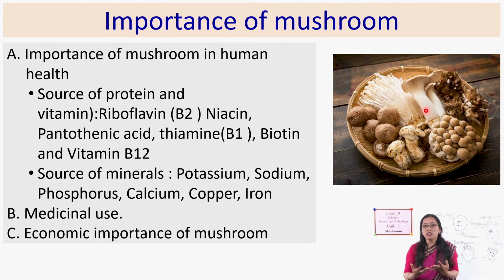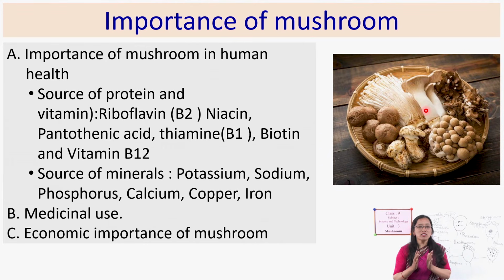Like iron makes hemoglobin, or it makes our blood, it increases our blood, okay. And similarly sodium and potassium are very essential nutrients which also increase our immunity power, okay.